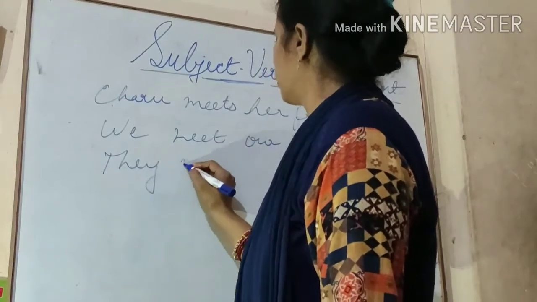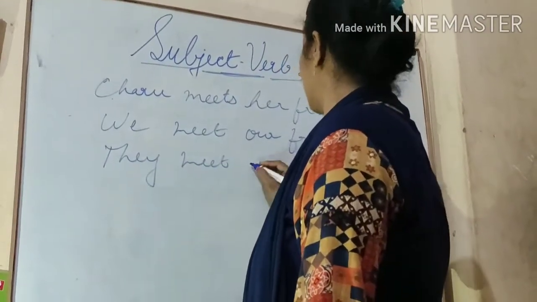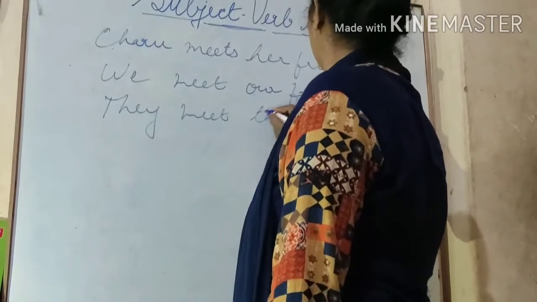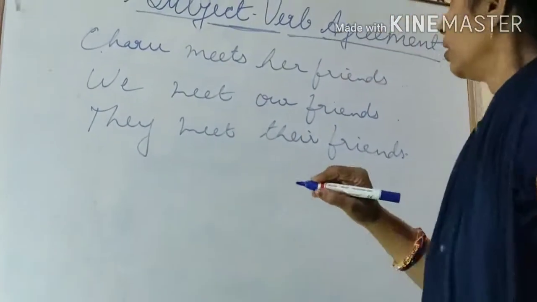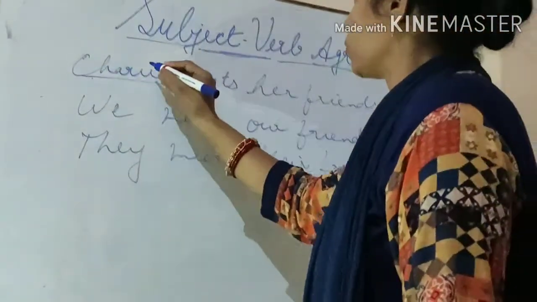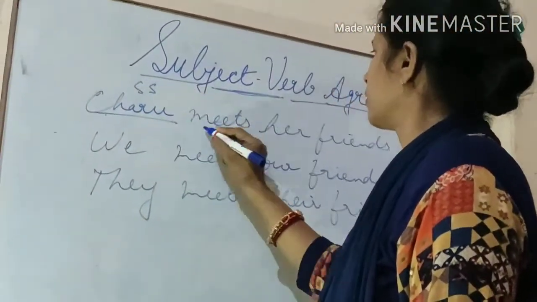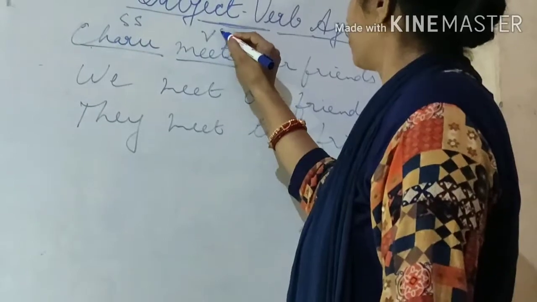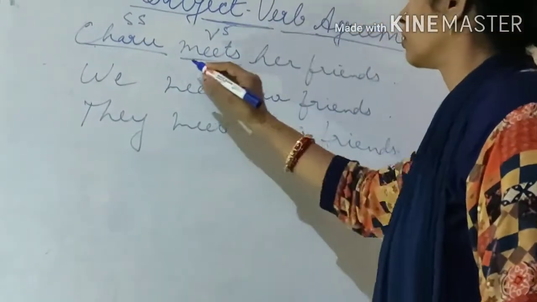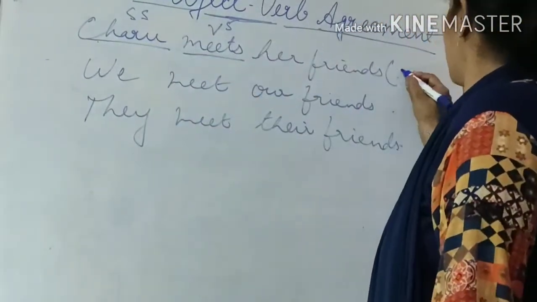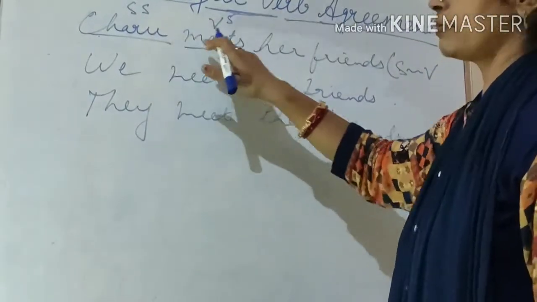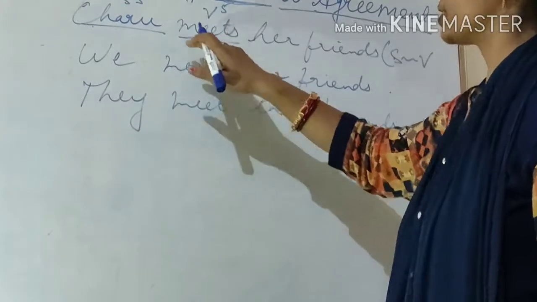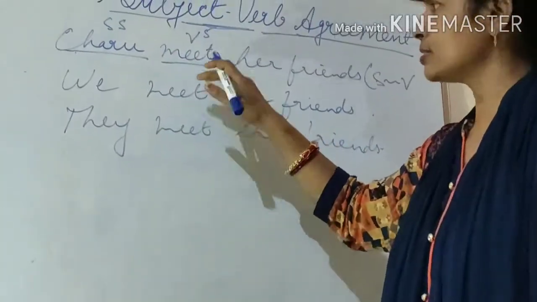They meet their friends. Charu is the singular subject, so this is V5. Here the subject agrees with the verb. So we can say this sentence is a correct sentence.